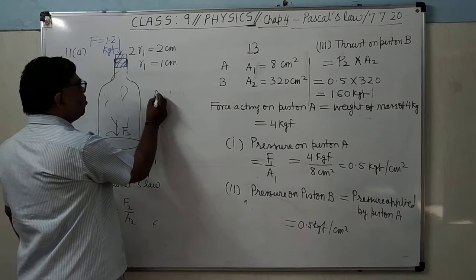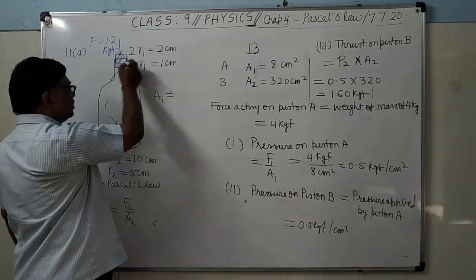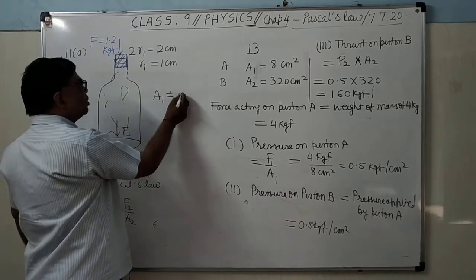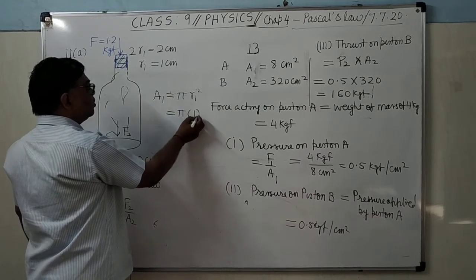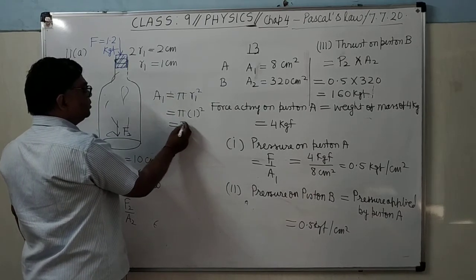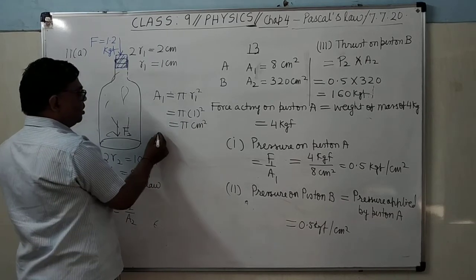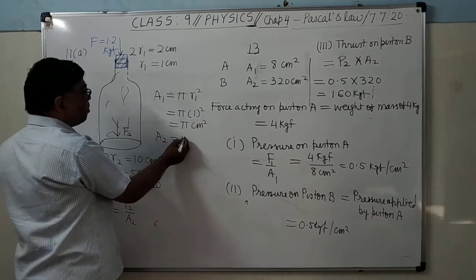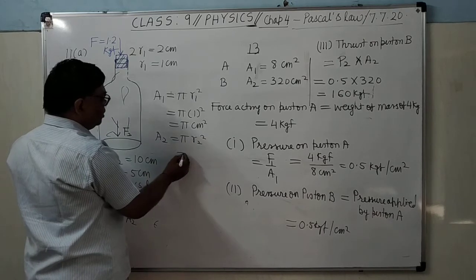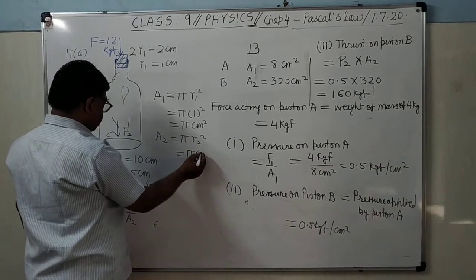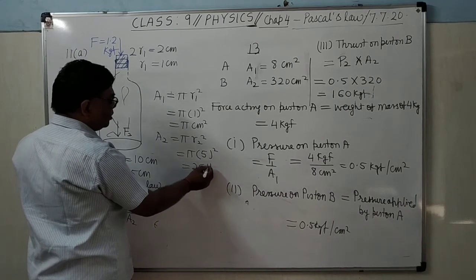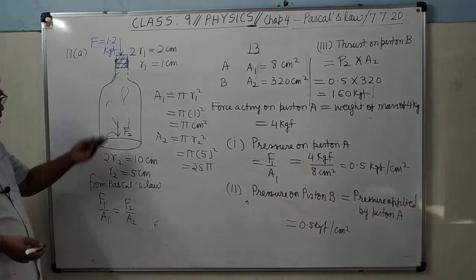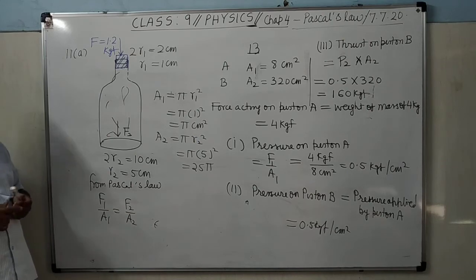A1, since the cross section is circular, equals pi r1 square, that is pi centimeter square. A2 is pi r2 square, that is pi into 25, that is 25 pi. So now you can substitute and find out the F2.